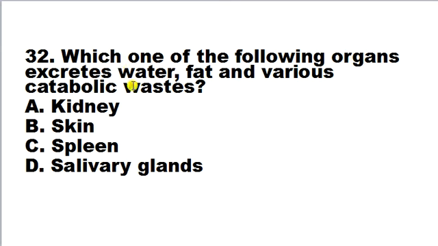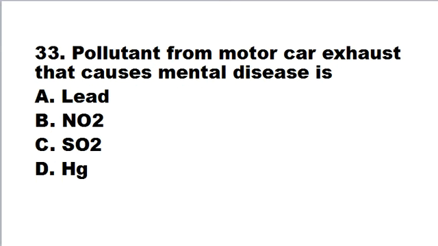Which one of the following organ excretes water, fat and various catabolic waste? A. kidney, B. skin, C. spleen, D. salivary gland. Here correct answer is A. Kidney is a main excretory organ that excretes water, fat and various catabolic waste.